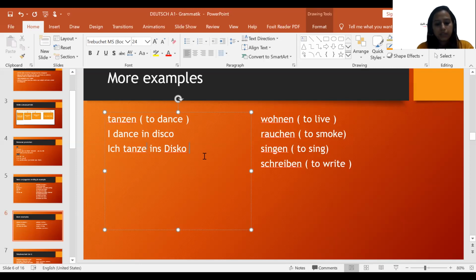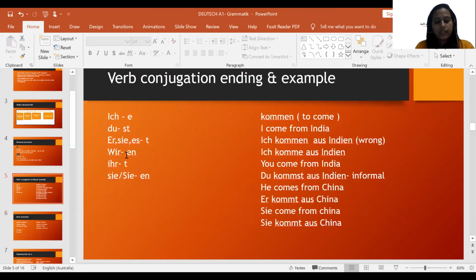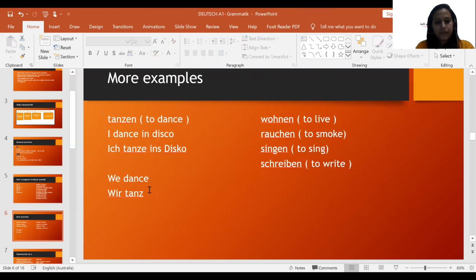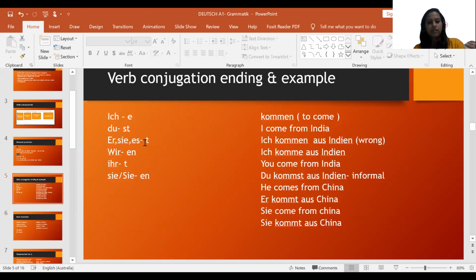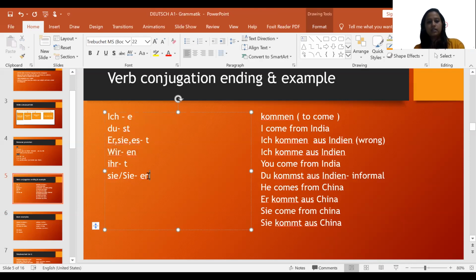Let's take an example like we dance. If I want to say we dance, so basically we is what? Wir, and tanzen is the verb. Now even if I delete this en, again if you see the rule, with wir the ending is what? En. So it will be en again, so it is the same verb. So with wir and sie, the verb basically is the same, it's similar.